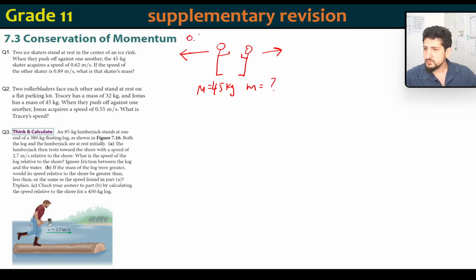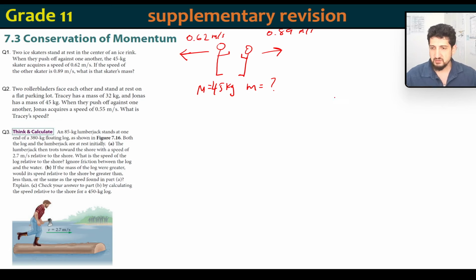So 0.62 meters per second. This one is 0.89 meters per second. And they want to find out what this mass is. Now, before I even start doing the problem, I know that this mass is going to be less than this mass. The reason I know that is because the speed is higher. So obviously, if it's going at a higher speed, assuming that the force acting on it will be the same, then that means the mass is going to be lower.